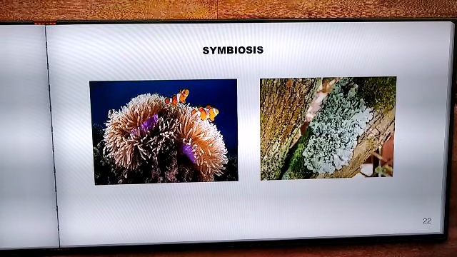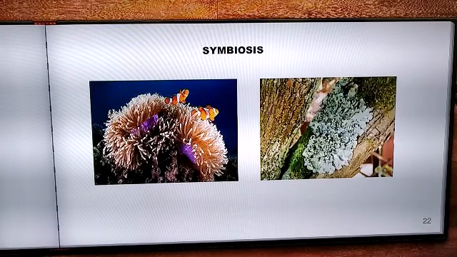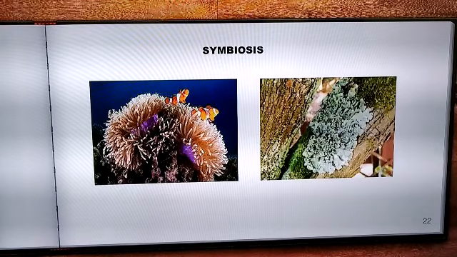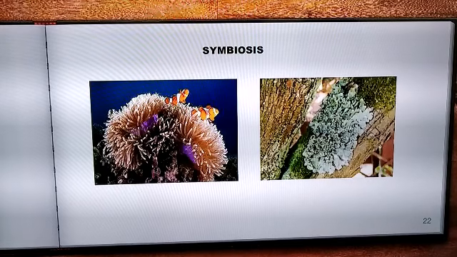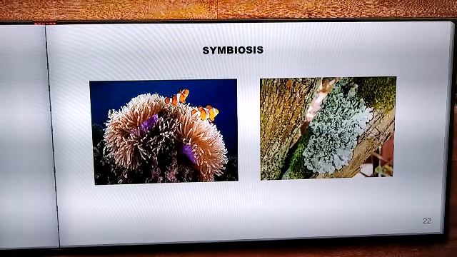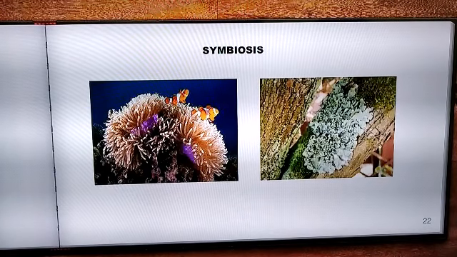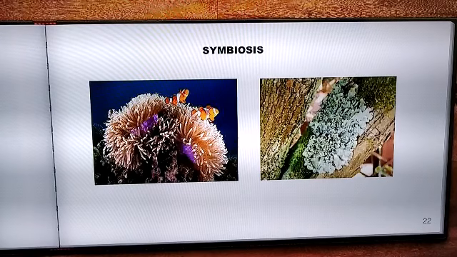Let us take the example of mutualism in symbiosis, where both the species benefit from each other's relationship. A very simple example of symbiosis is the relationship between dogs and human beings, where both of them enjoy a mutualistic symbiosis for centuries.